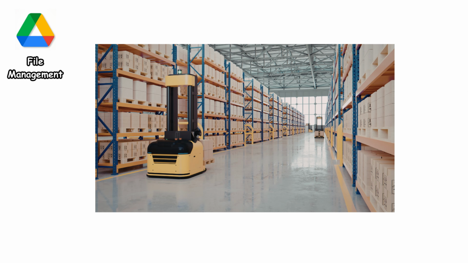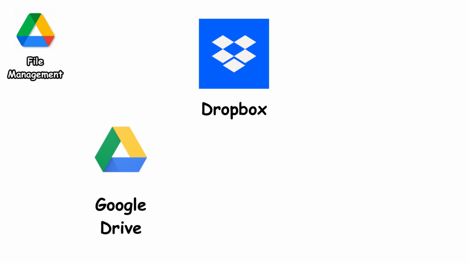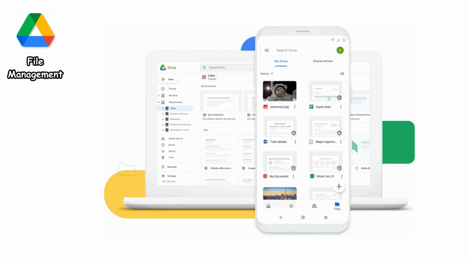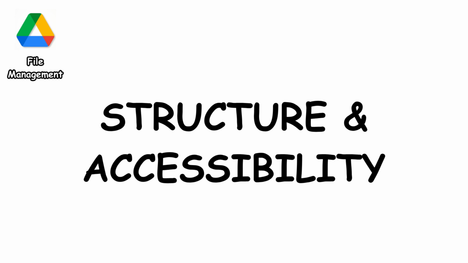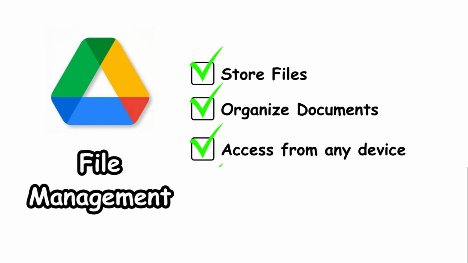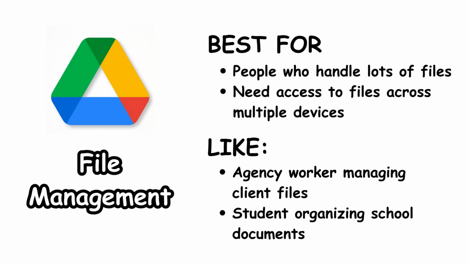File management apps. These apps organize and store digital files, making them easier to find and access. Examples include Google Drive, Dropbox, and OneDrive. They evolved from basic folder systems into cloud-based platforms with sharing and syncing capabilities. What makes them different is their focus on structure and accessibility. You can use them to store files, organize documents, and access everything from any device, which brings value by keeping your work secure and easy to manage. These are best for people who handle a lot of files or need access to their documents across multiple devices.